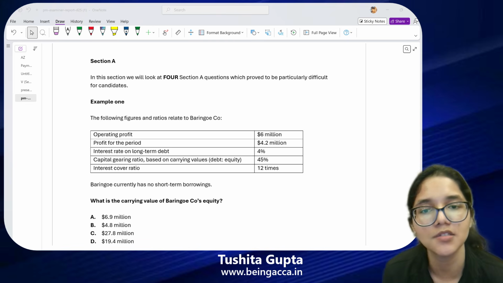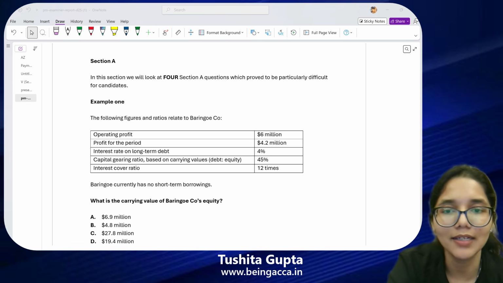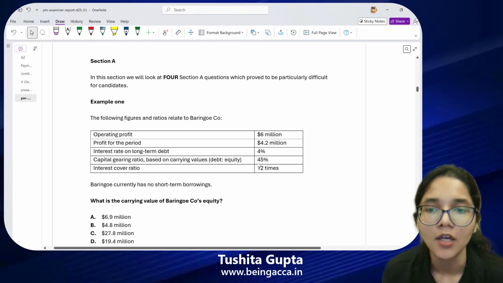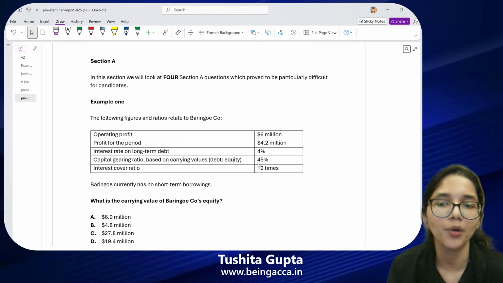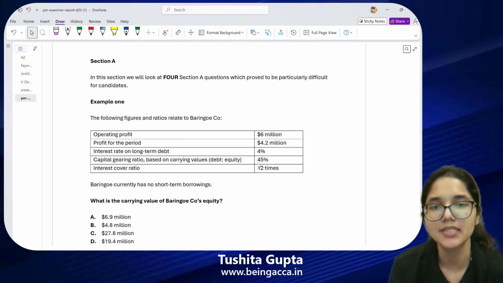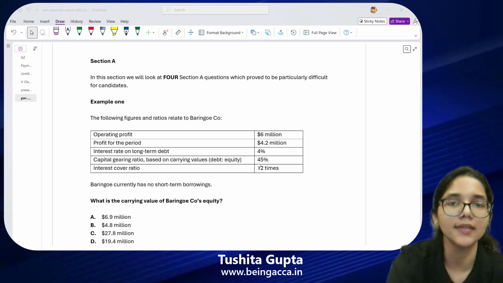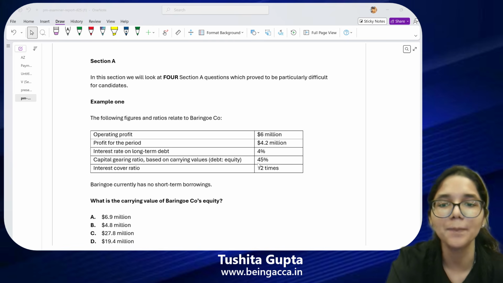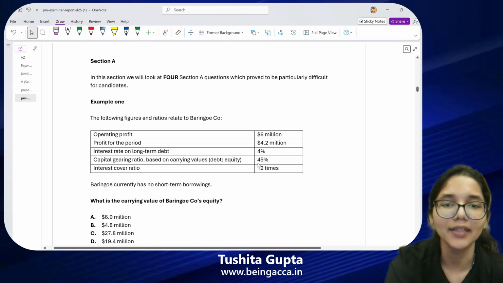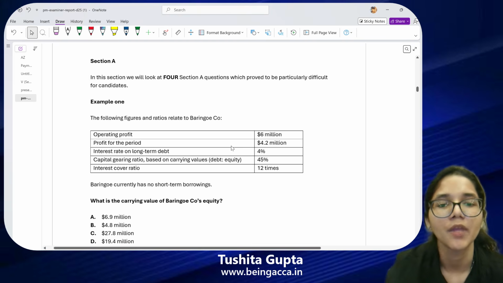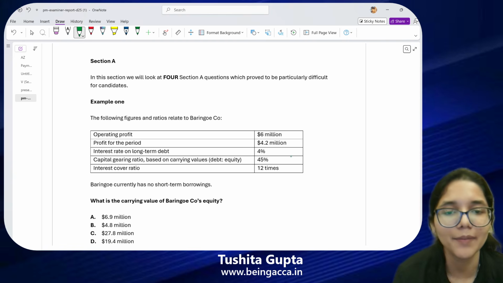Let's discuss this together. So the requirement wants me to find out the carrying value of the equity. So I have to find out what is the worth of the equity as per my books, right? So what are the workings or steps that I should do over here? Let me start with something so that I get to know what could potentially lead me to the value of the equity. So my starting point here will be my interest cover ratio, which is given to me as